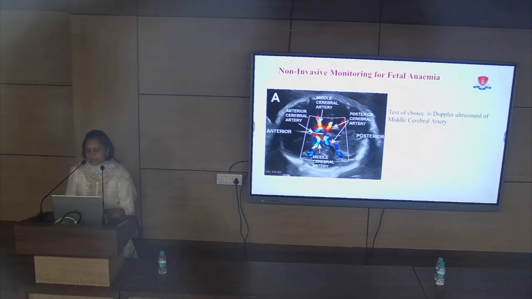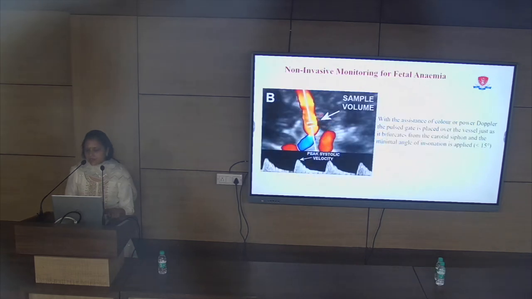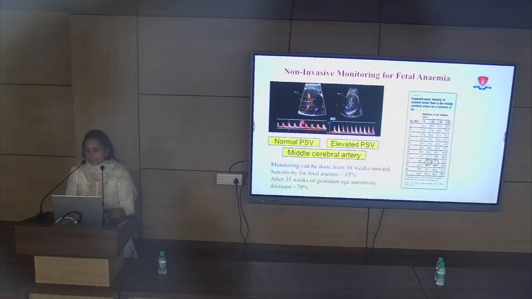In this middle cerebral artery we take the Doppler just when it arrives at the origin of the carotid siphon, and we put the cursor in the ultrasound beam, and then we check the peak systolic velocity. As per gestation we have charts showing which peak systolic velocity corresponds to anemia and which is normal for health.